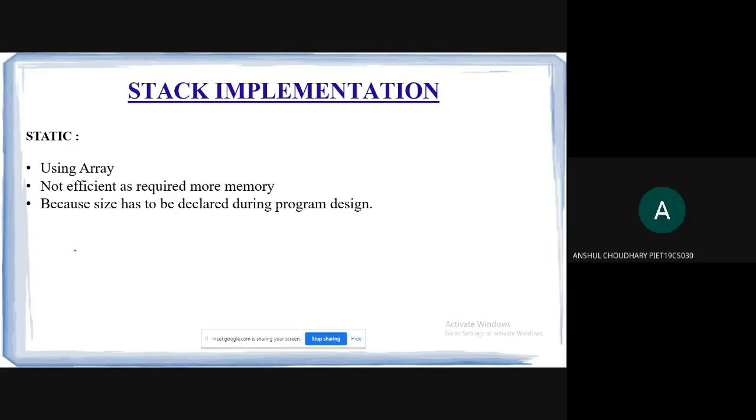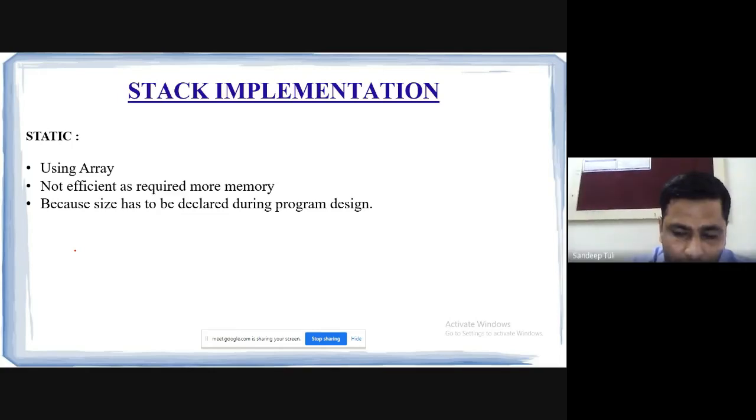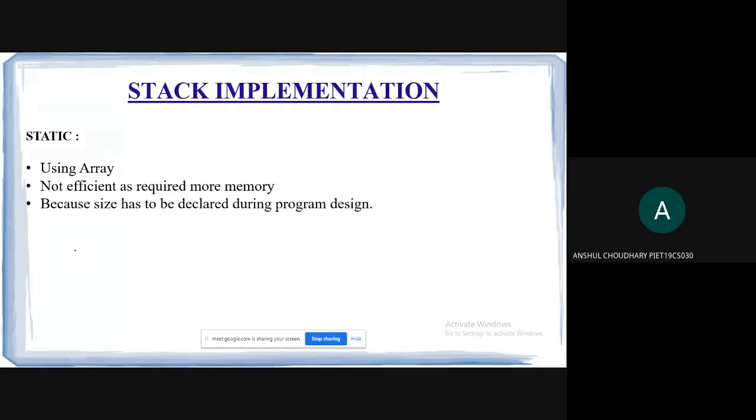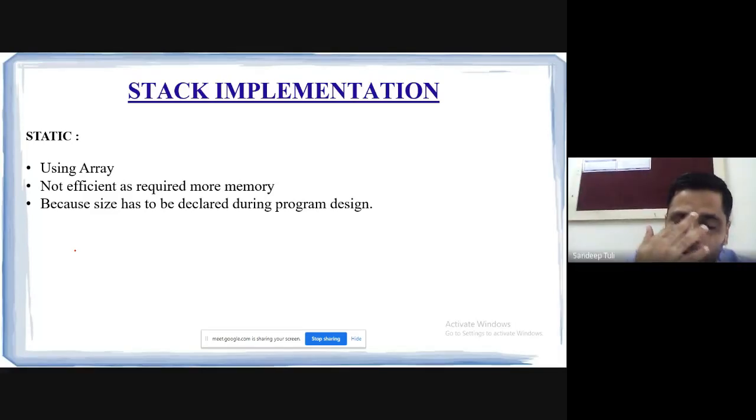Yes, one is waste of memory. Second one, sir, it gives garbage results. Very good. The first one, as Kishore has told us, is wastage of memory.